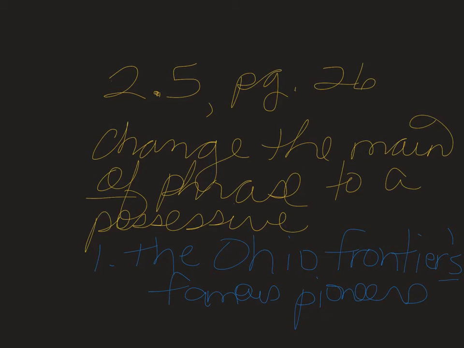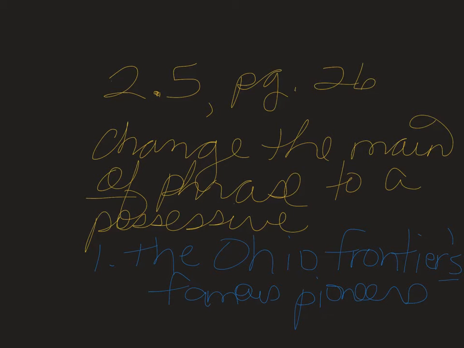The of phrase you're looking for is the one that shows belonging. For instance, on number one, your sentence reads, John Chapman was one of the famous pioneers of the Ohio frontier. You do have two of phrases there.